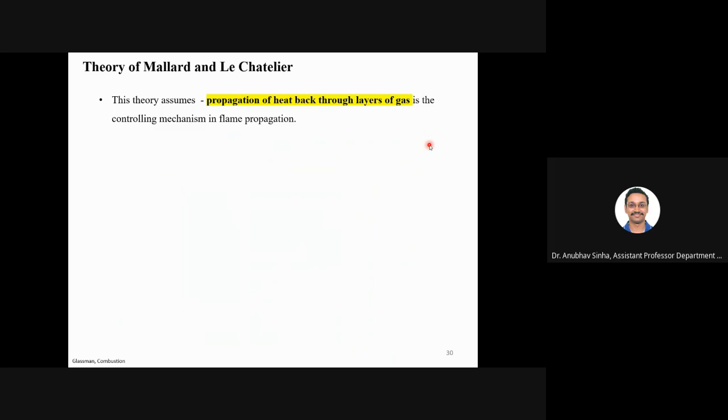So let us talk about Maillard and Le Chatelier. They said that propagation of heat back through layers of gas is the controlling mechanism for flame propagation. This is what is required.